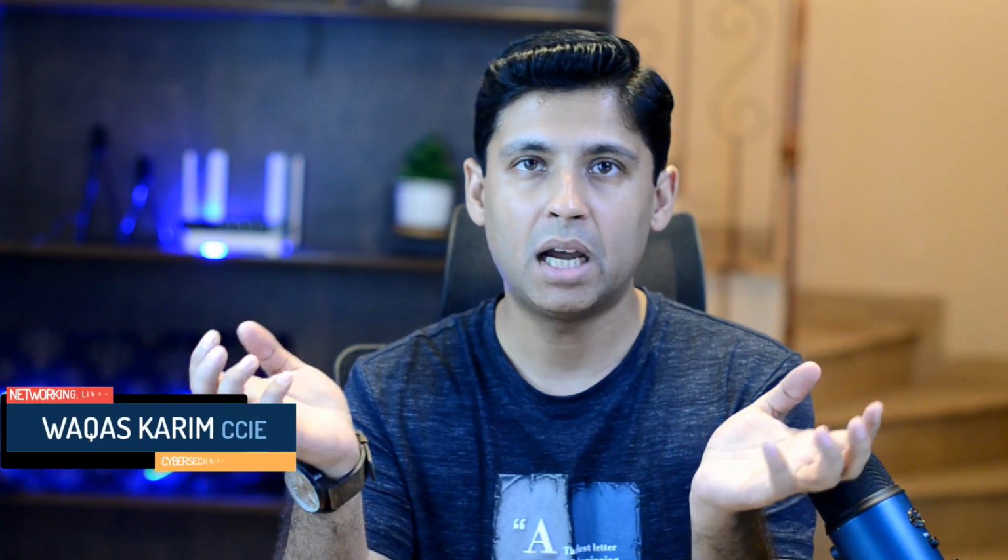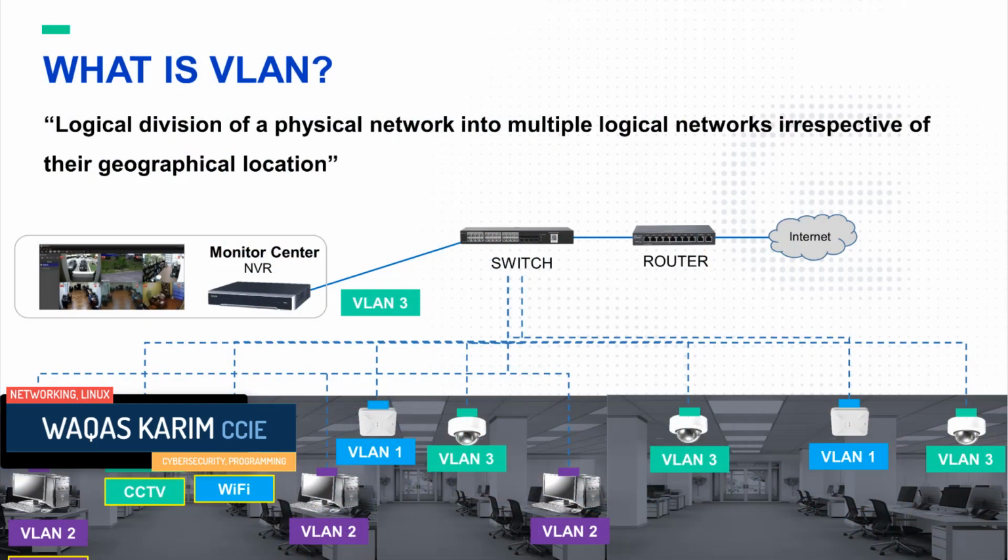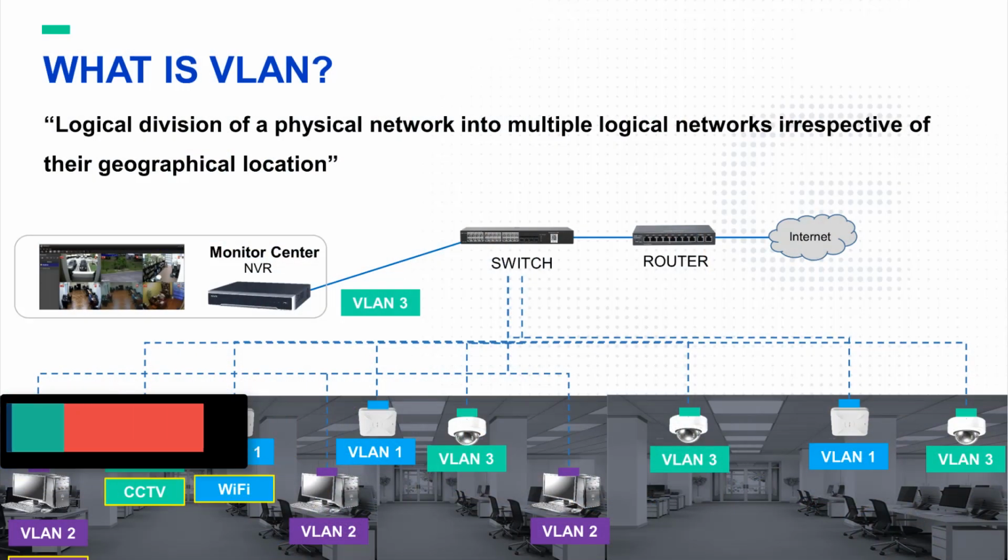the same physical infrastructure. For example, in our enterprise office, in our home, we want to separate our Wi-Fi traffic from our CCTV cameras, and we want to separate our CCTV traffic from our IT infrastructure traffic as well. For example, the servers and computers, they should communicate using a different VLAN. Wi-Fi should have a separate VLAN and CCTV should have a separate VLAN.